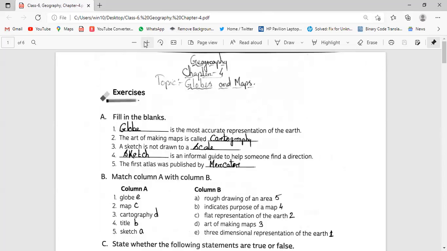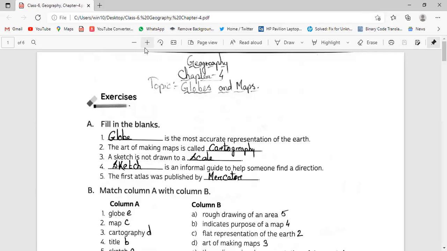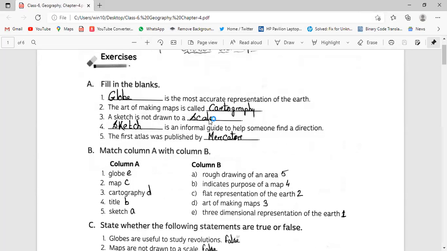First one is that globe is the most accurate representation of the earth. Next, the art of making maps is called cartography. Then next, a sketch is not drawn to a scale, scale. I'm saying it very slowly to you. You can write also.